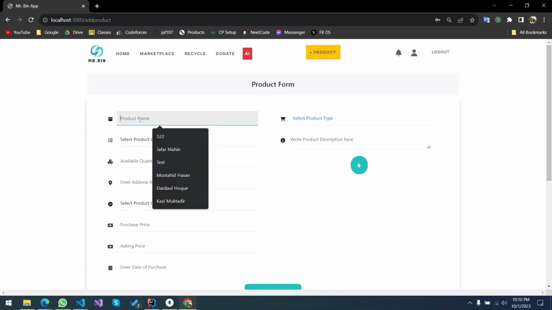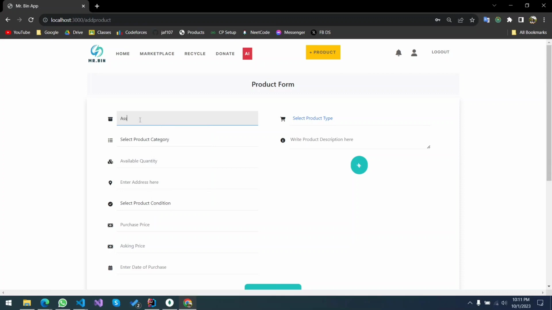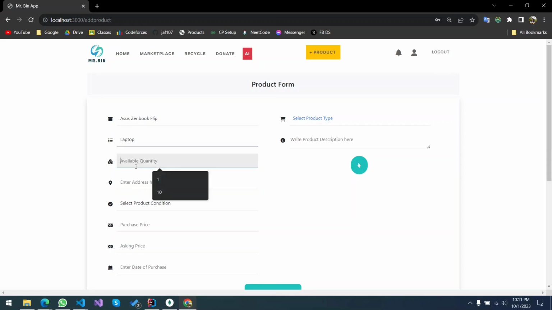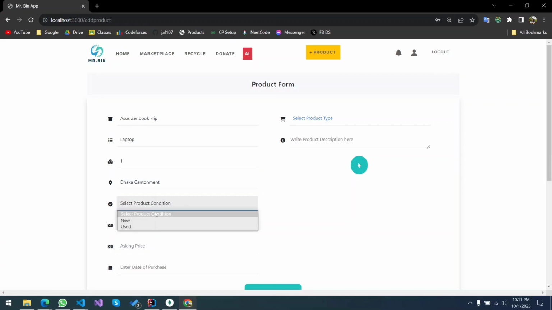For example, I want to sell my laptop, which is an Asus, from 2021. The title, it's 2 years old, the purchase price was this, the asking price is this.